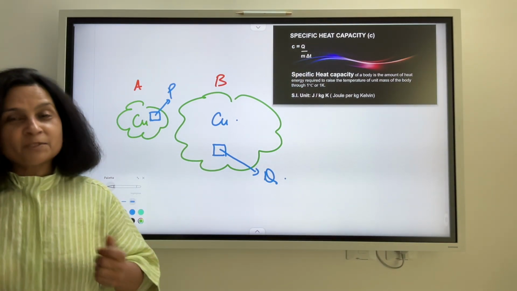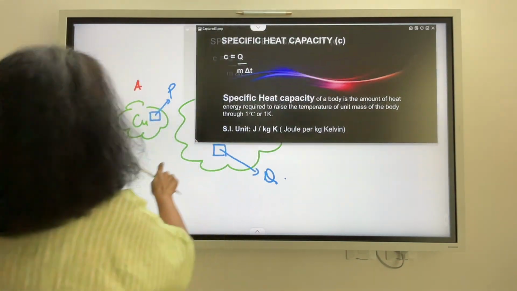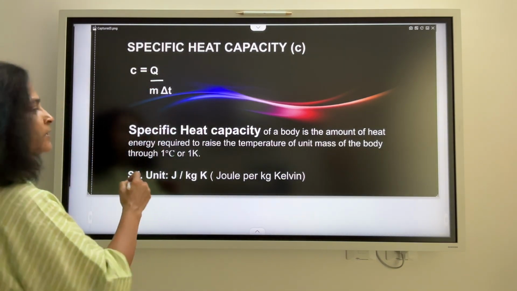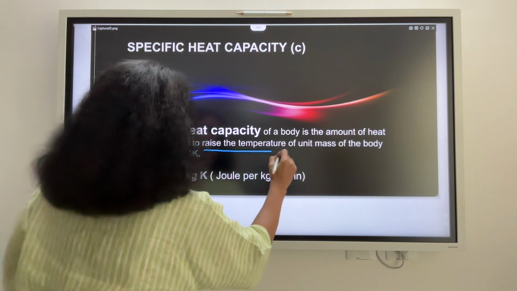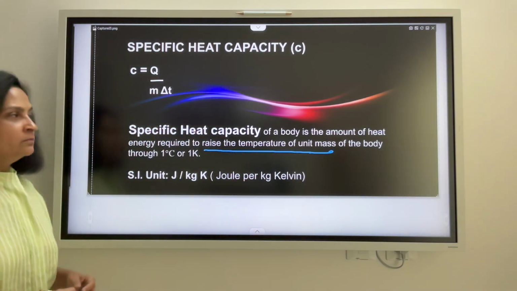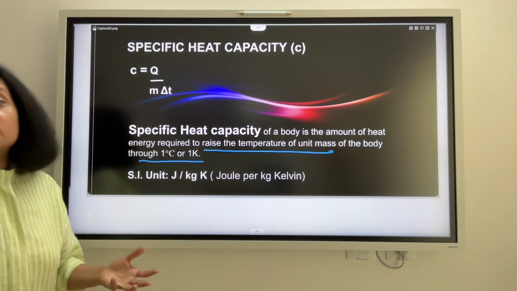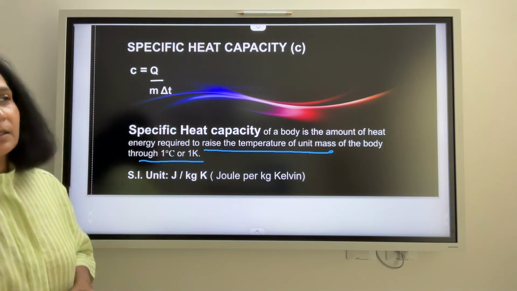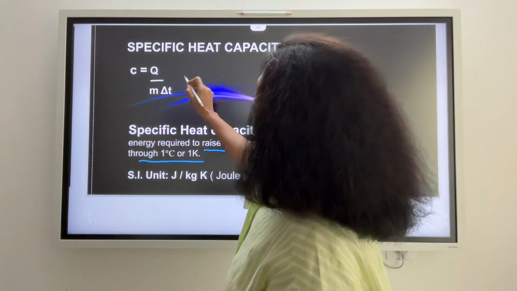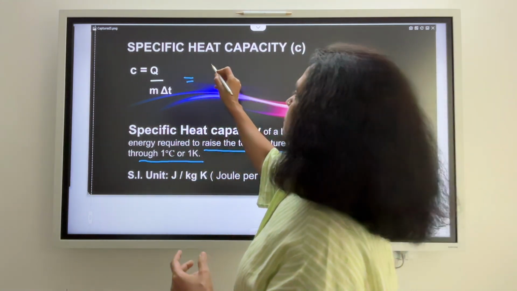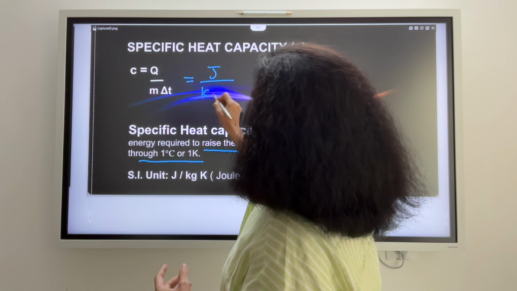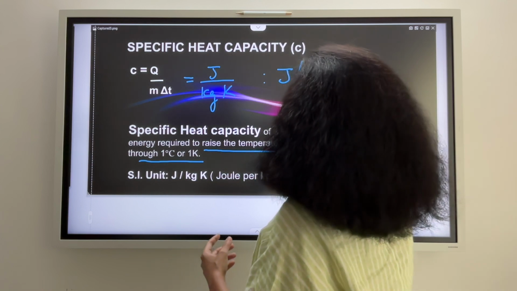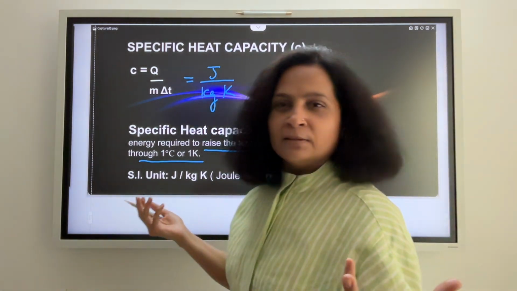Now on this basis, let us define specific heat capacity. Specific heat capacity is the quantity of heat energy required to raise the temperature of unit mass of a body through 1 degree centigrade, which is the same as 1 Kelvin change. So what did we do here? We fixed the mass, made it unit mass, right? So if we have to write its SI unit, it is very simple. The SI unit of Q is Joule, of mass is kilogram, and what about the temperature change? Kelvin. So my SI unit is Joule per kg Kelvin. Done, it was that simple.